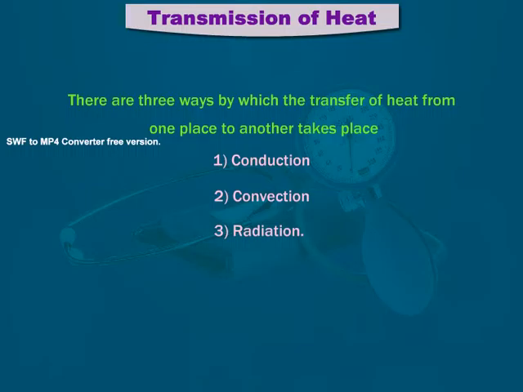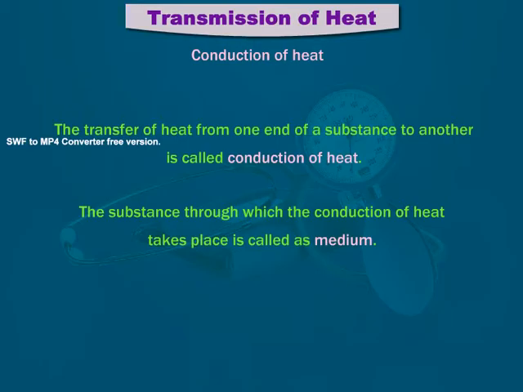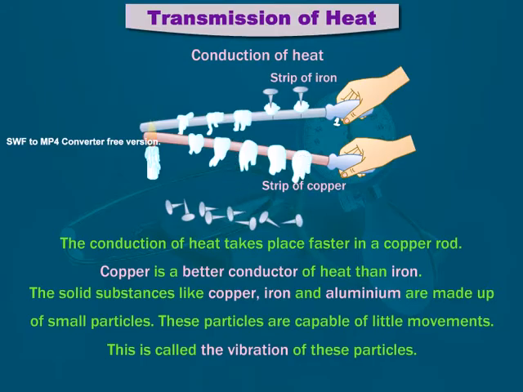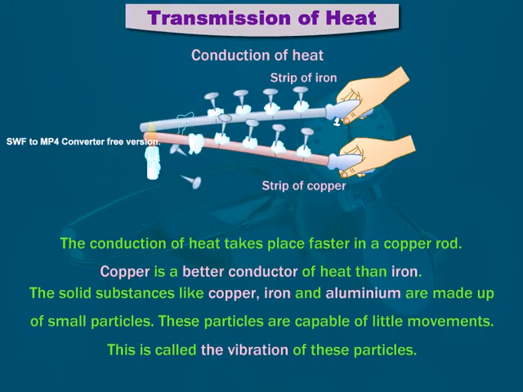There are three ways by which the transfer of heat from one place to another takes place. First, conduction. Second, convection. Third, radiation. Conduction of heat. The transfer of heat from one end of a substance to another is called conduction of heat. The substance through which the conduction of heat takes place faster is a copper rod. Copper is a better conductor of heat than iron.